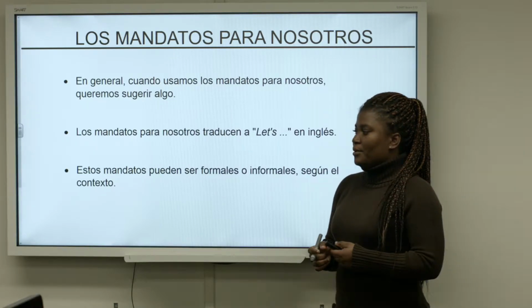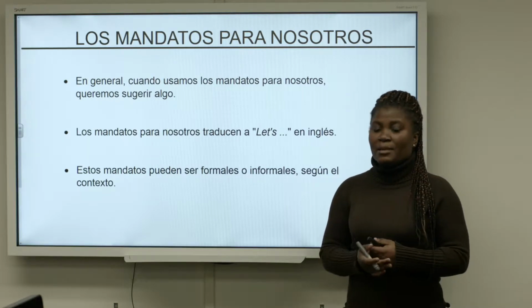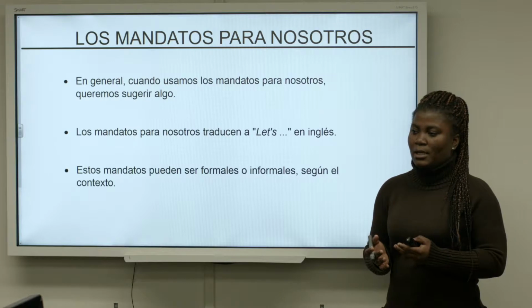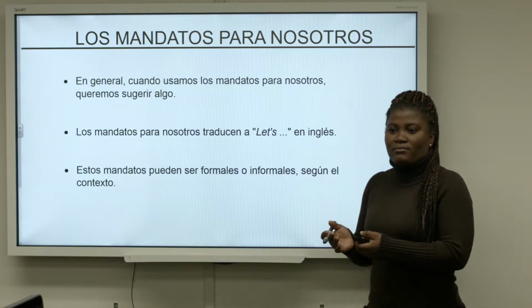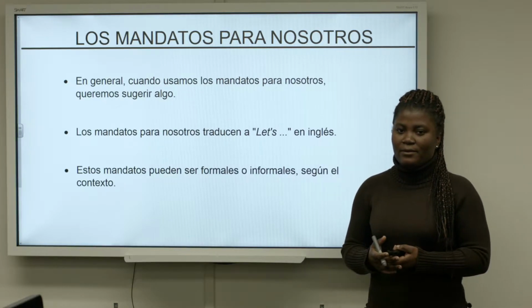Now, in Spanish, these commands can be formal or informal. It depends on which context we are talking about. If you're in a meeting, that will be a formal setting. If you're just a group of friends hanging out after class, that will be an informal setting.